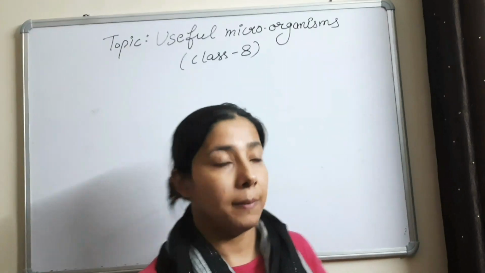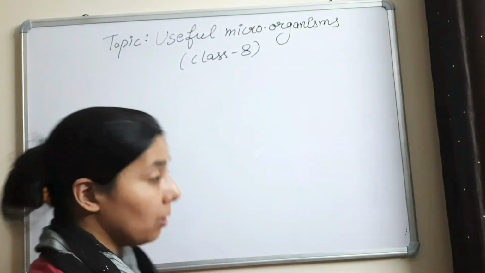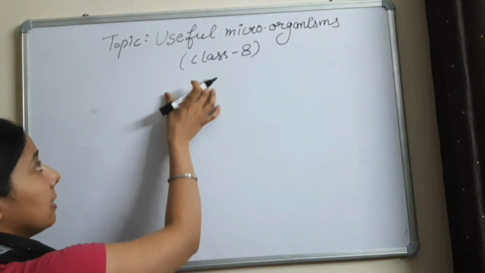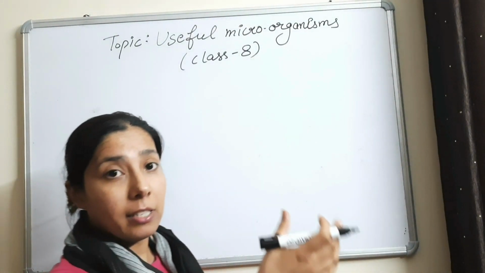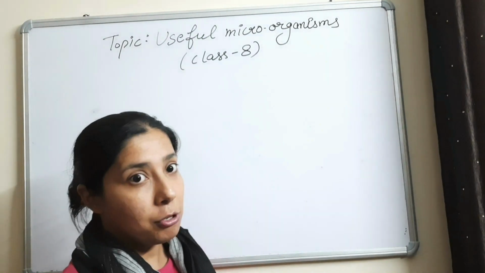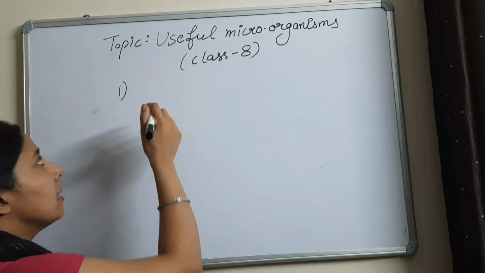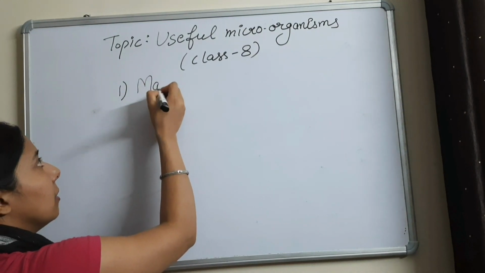So let's start. Useful microorganisms. In this we will discuss how microorganisms are used so that they are friendly to us, they are helpful to us. So the first topic in this is the making of curd.